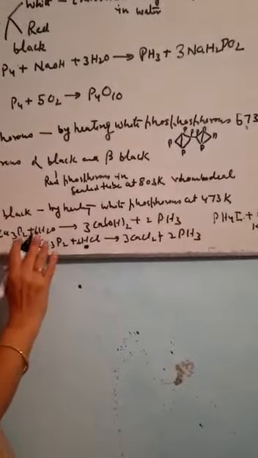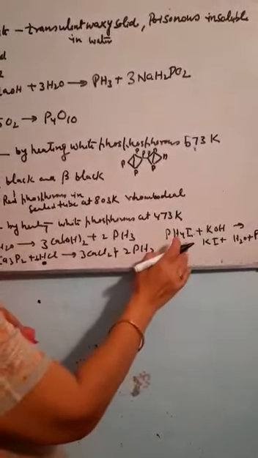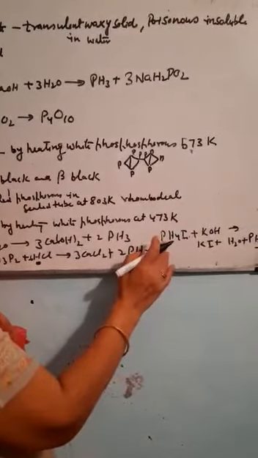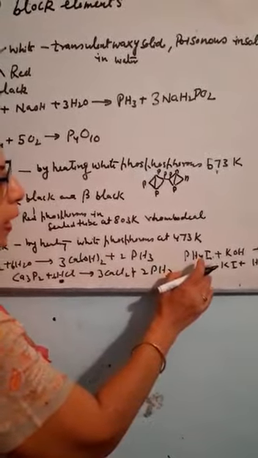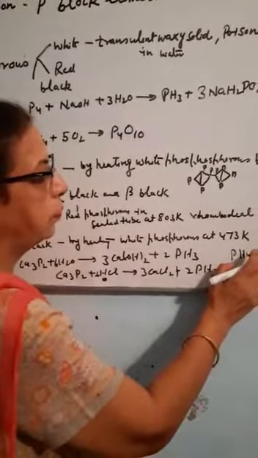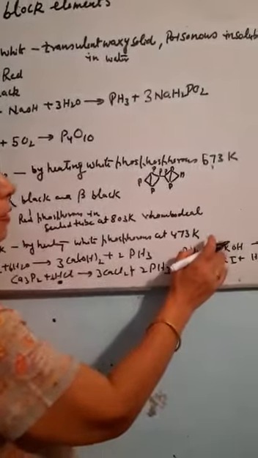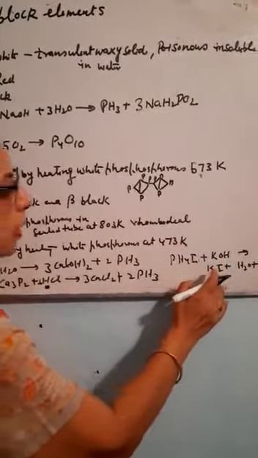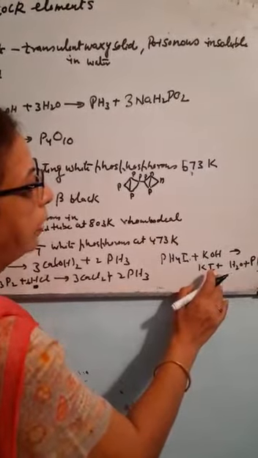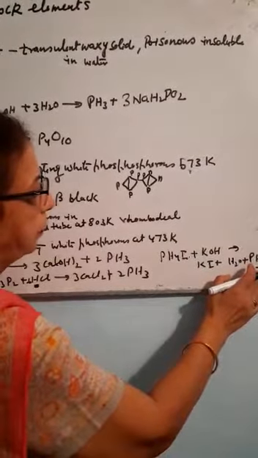Then it is absorbed in HI to give phosphonium iodide. This phosphonium iodide reacts with alkali, KOH, to give potassium iodide and phosphine.